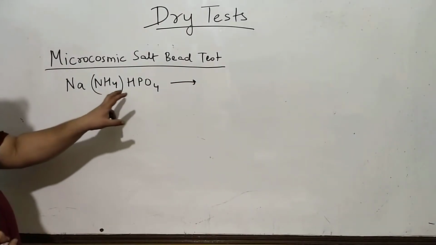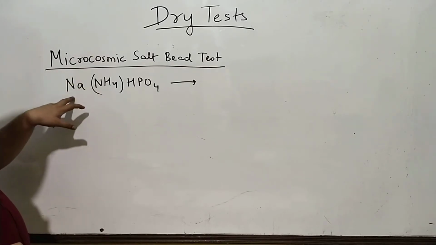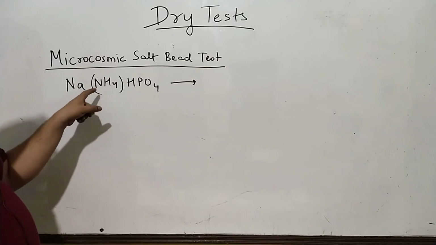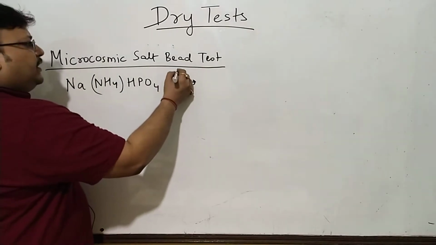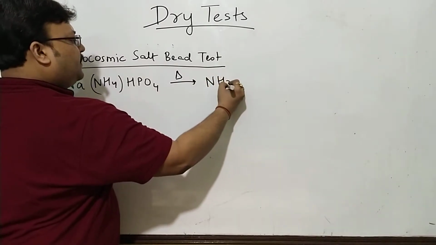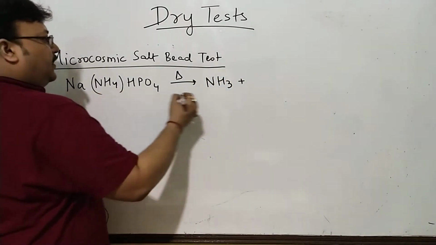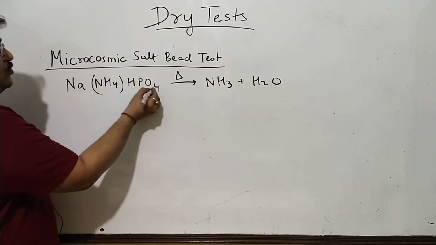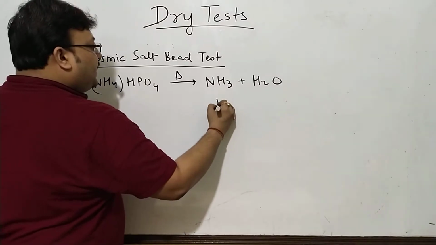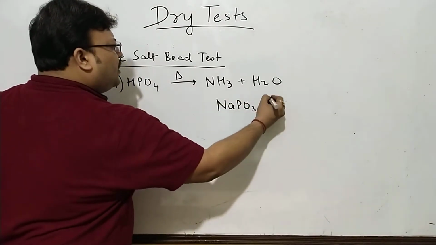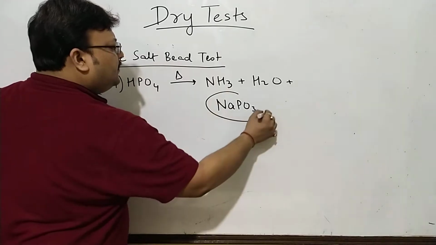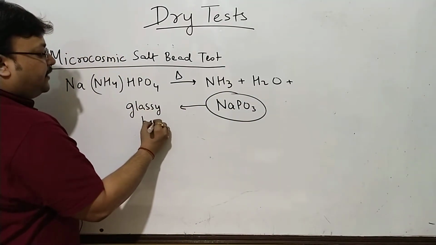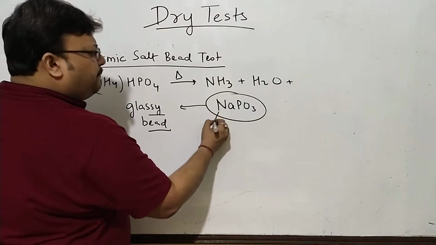biphosphate. One way to recall the formula is always go by the oxidation number. This is +1, this is +1, this is naturally -2, HPO4 -2. So this compound is called microcosmic salt, and this on heating will lose ammonia and it loses water. Now when you remove ammonia and you remove H2O, the only thing left will be NaPO3. I'm just telling you ways how you kind of recall the formulae. So this is going to give you the glassy bead. This time the glassy bead will be because of sodium metaphosphate,